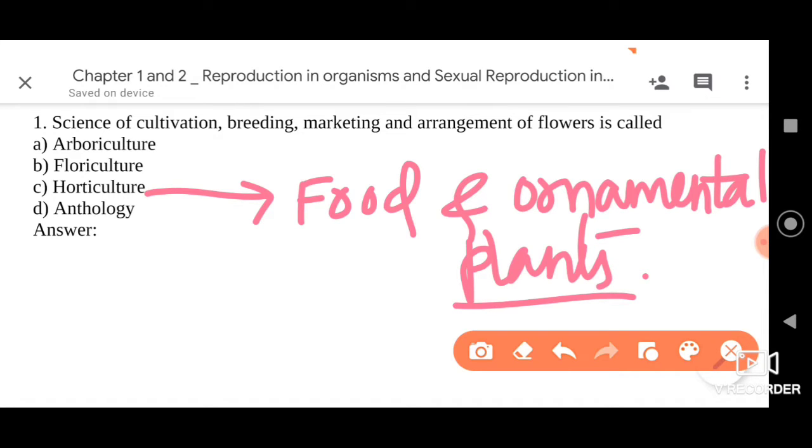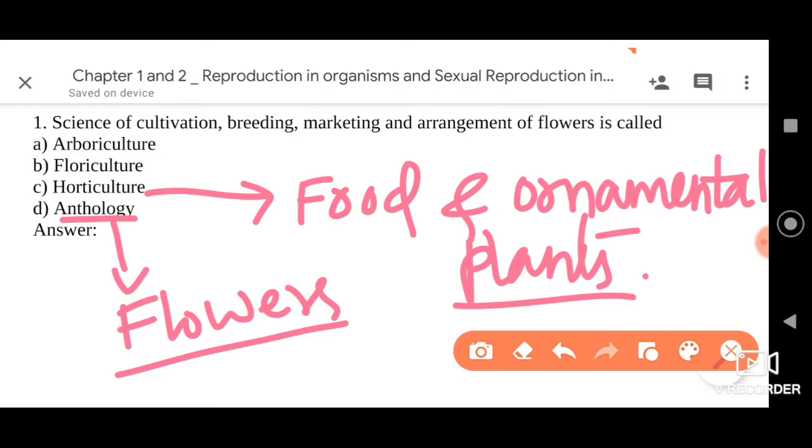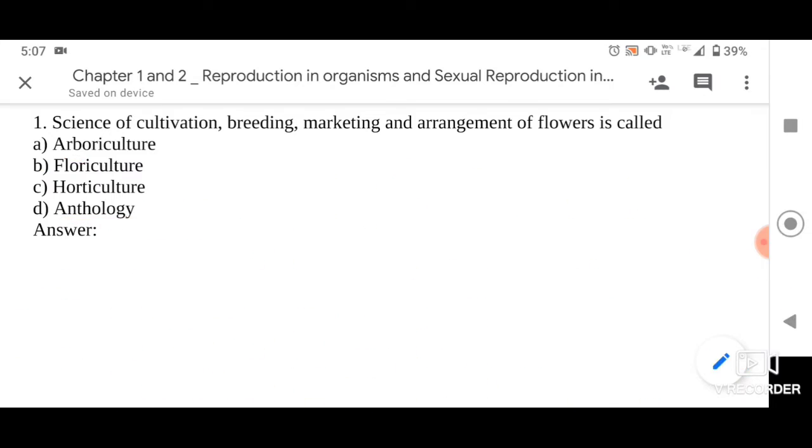Then we have anthology. Anthology is a collection of flowers. So, I have already explained all the four options. The right option here is floriculture. So, please go for it.